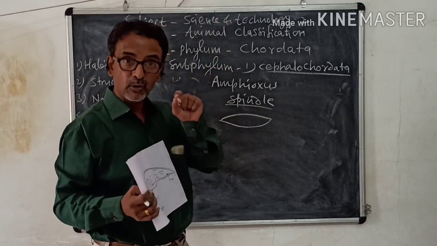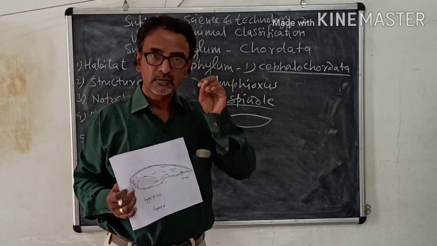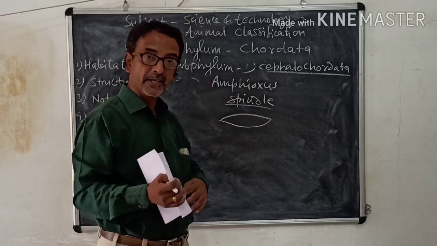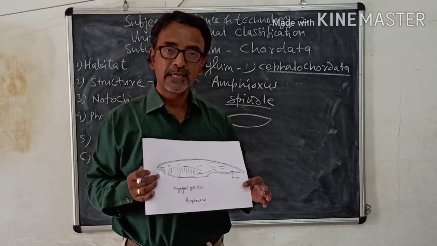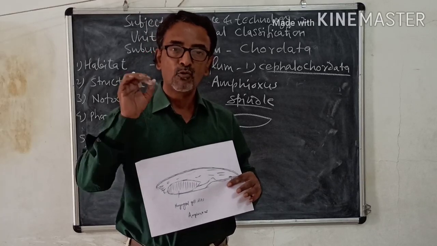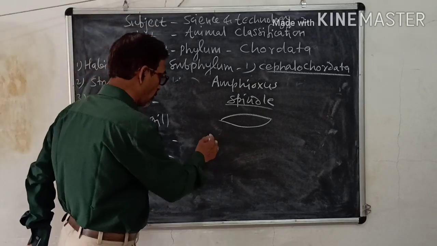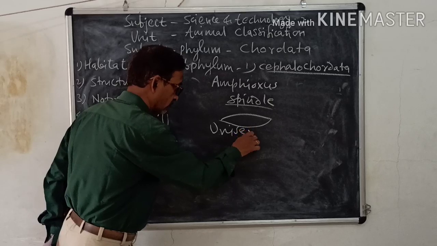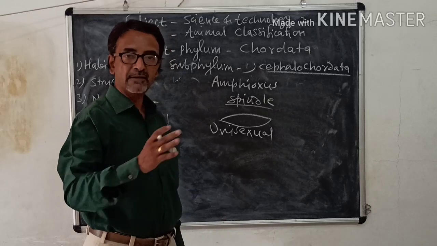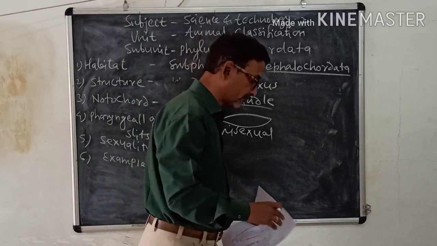So now they have the complete characters of a chordate: presence of notochord, presence of pharynx. Then the body is spindle shaped, so they can swim easily in water because there is less resistance of water while swimming. Then most of them are unisexual; males and females are different from each other. And now we shall see an example.